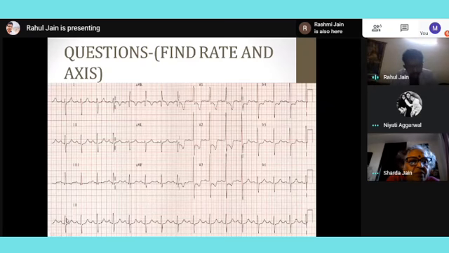Or ma'am, we can just do this: we can calculate the number of big boxes between the two RR waves. There are 3 big boxes between RR. So how will we calculate? 300 divided by 3. This is easier, RR is better. Whatever number of boxes come between the R waves, divide 300 by that number, done. It is simple, ma'am. So the heart rate is 100.